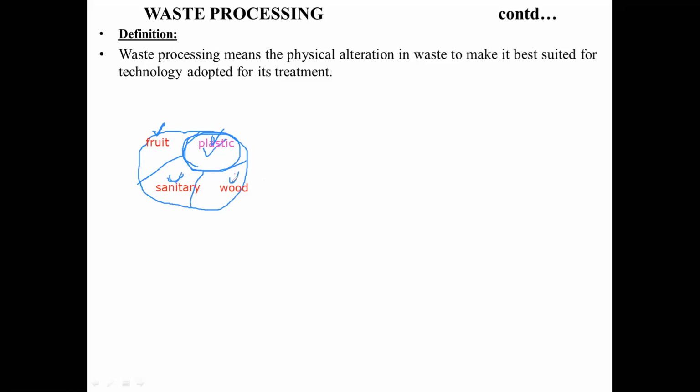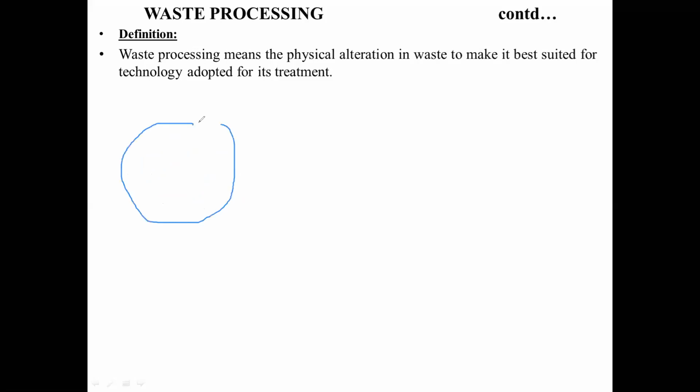Wood you can take into incineration, where you can utilize the heat generated from this waste. That way you can utilize the waste in a proper and prescribed manner with a high amount of efficiency. That is what processing is all about, where you alter the physical property so as to make it suitable for the treatment process. For example, if you have not done this, and all the waste which was produced you simply submitted onto a landfill.